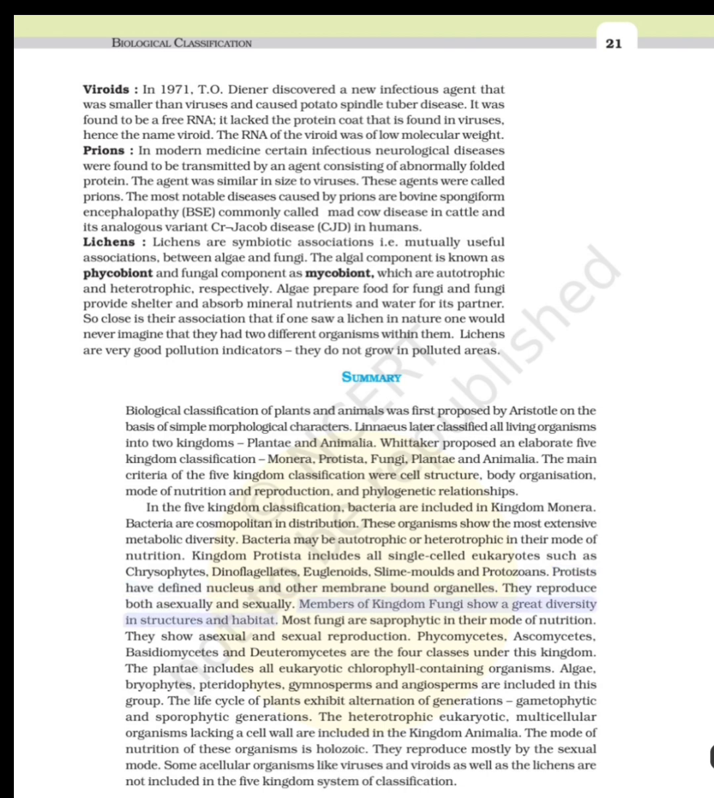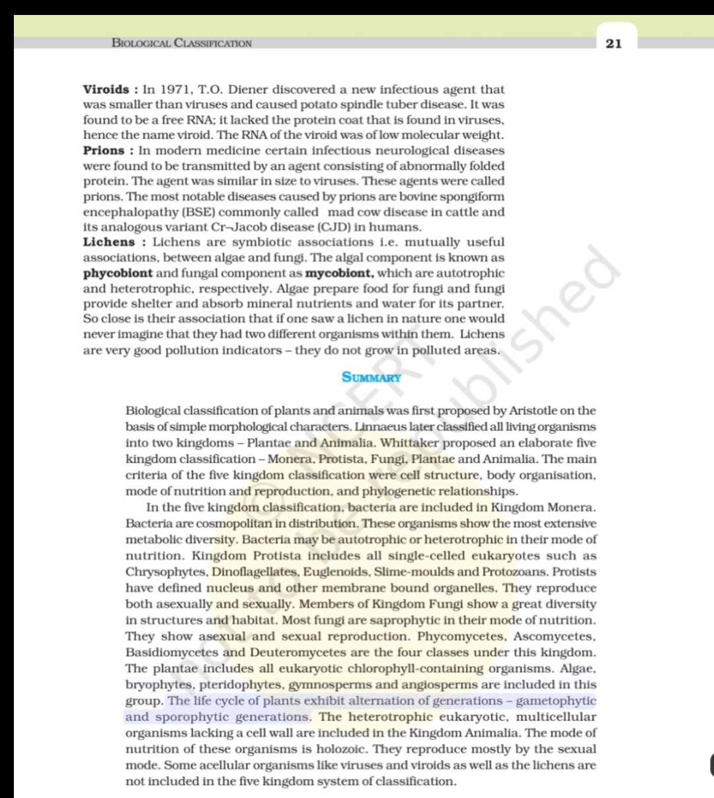Members of kingdom Fungi show a great diversity in structures and habitat. Most fungi are saprophytic in their mode of nutrition. They show asexual and sexual reproduction. Phycomycetes, ascomycetes, basidiomycetes and deuteromycetes are the four classes under this kingdom. The Plantae includes all eukaryotic chlorophyll-containing organisms. Algae, bryophytes, pteridophytes, gymnosperms and angiosperms are included in this group.